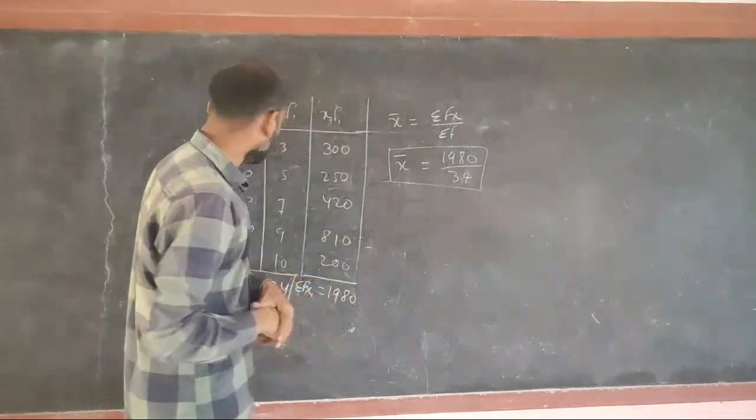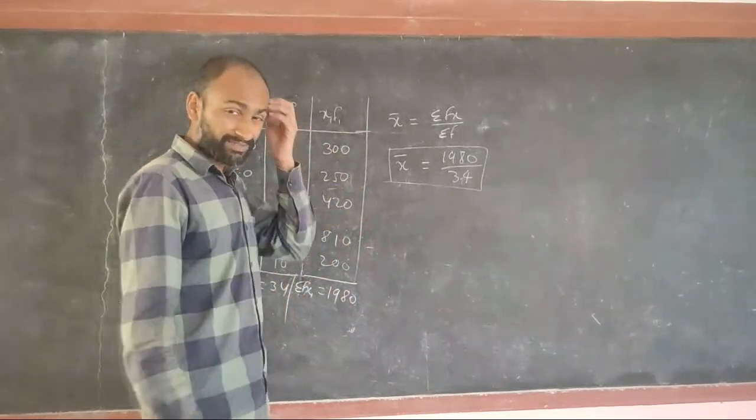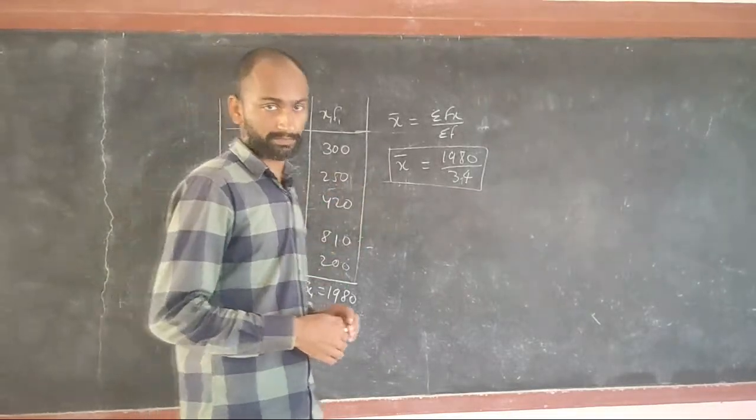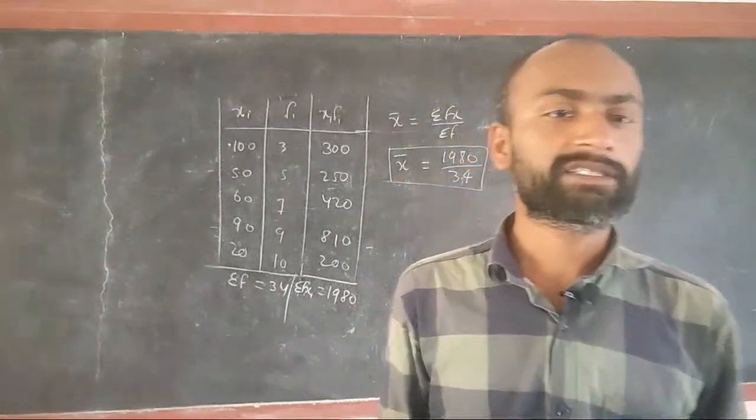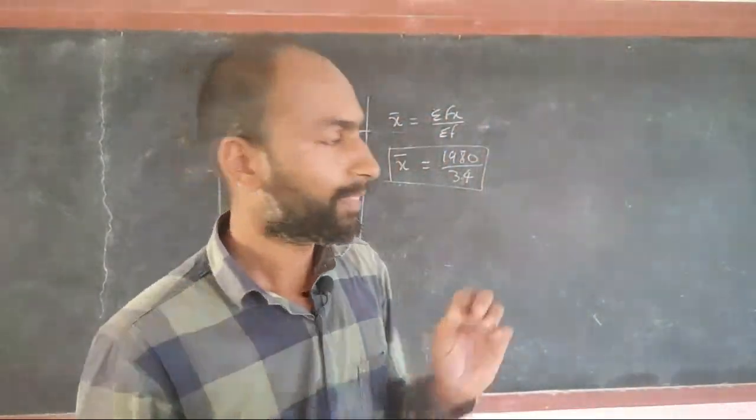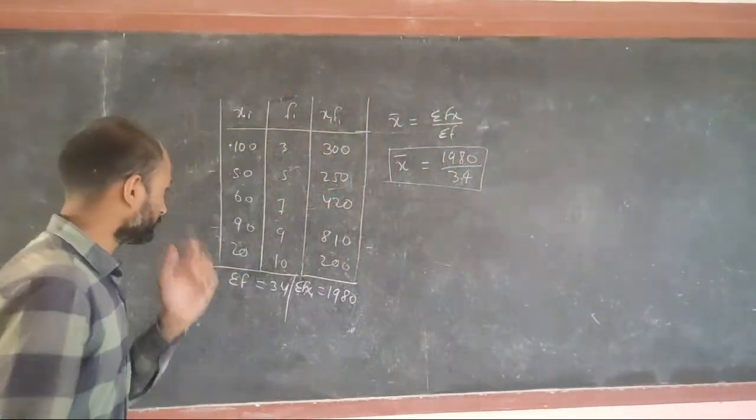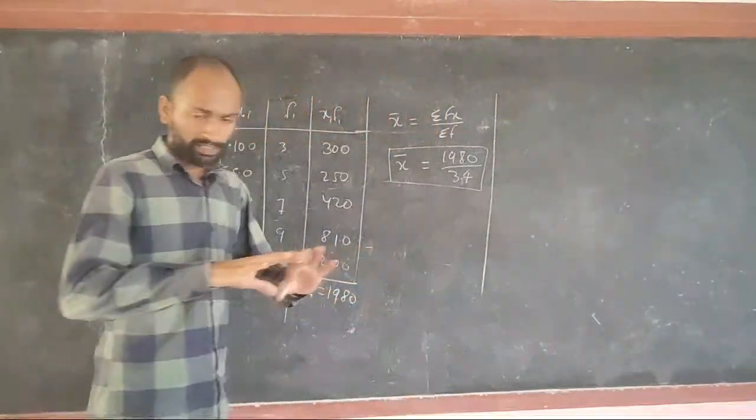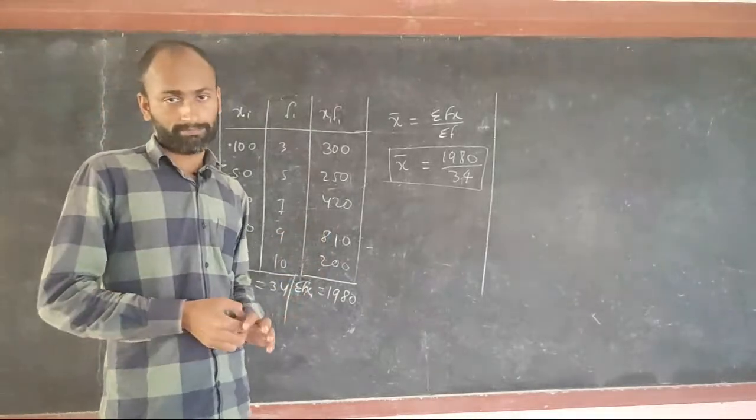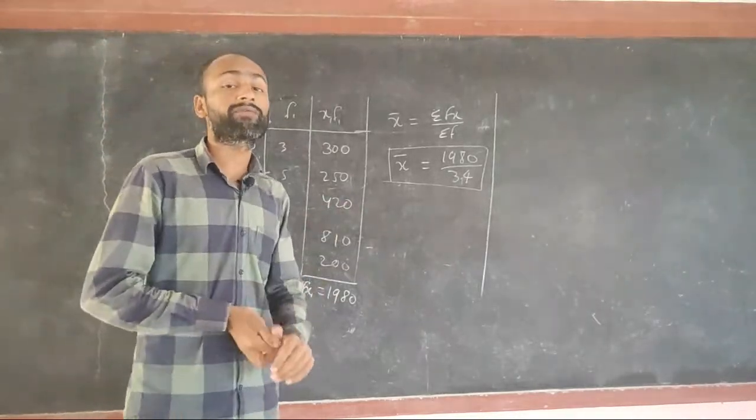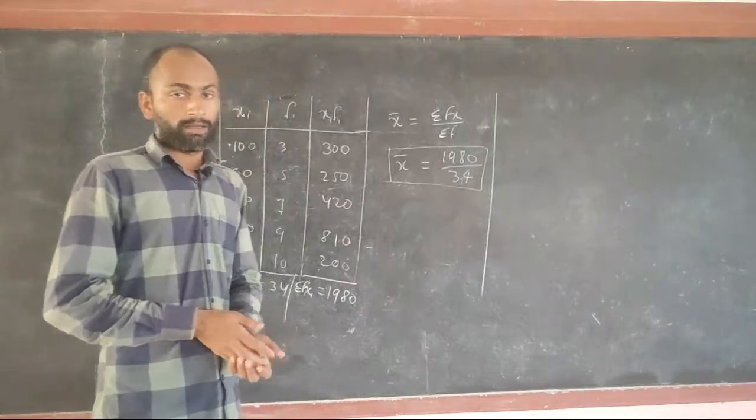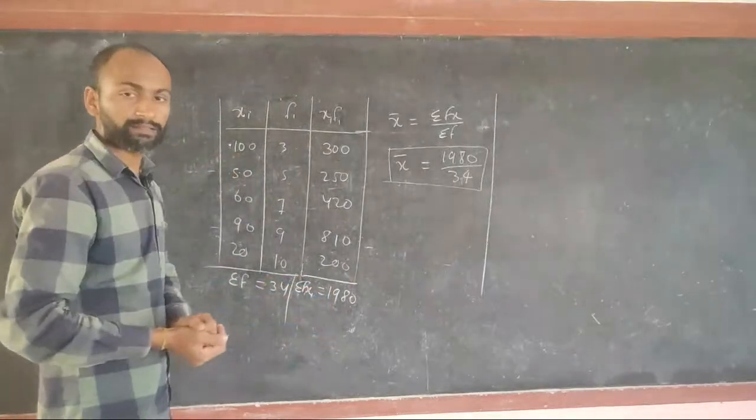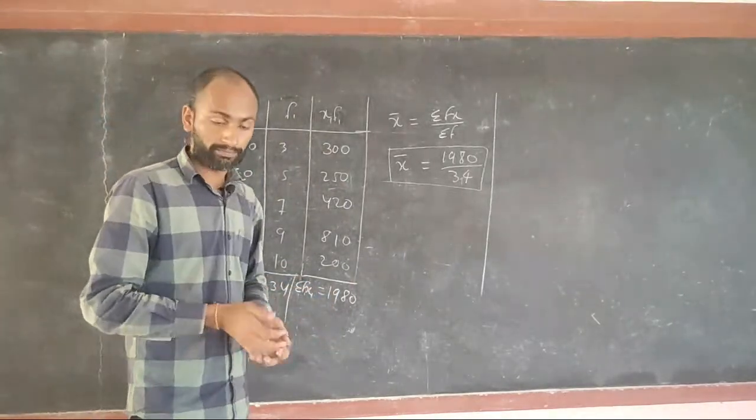Now this data can also be given in another way. I have already discussed the assumed mean method as well. Both methods we have discussed, the assumed mean method as well as the direct method. This is called the direct method. Next we are going to see when data is given in classes, in a table, how we can find its mean.